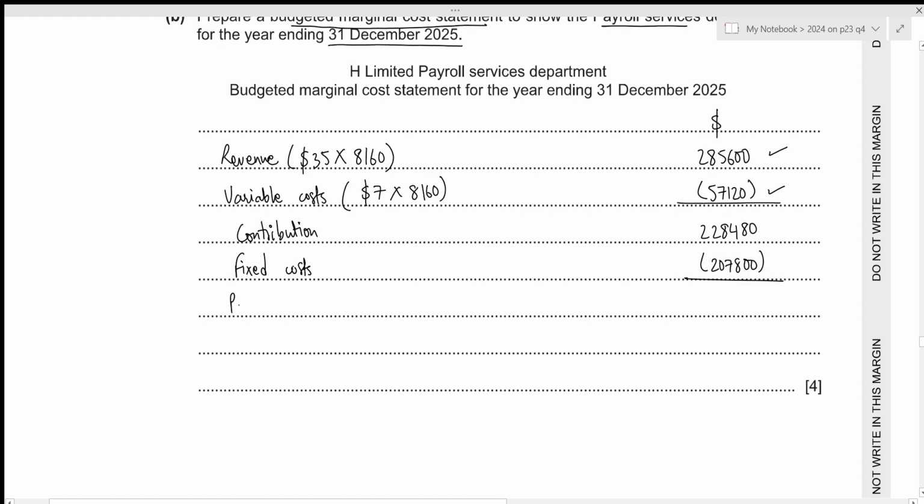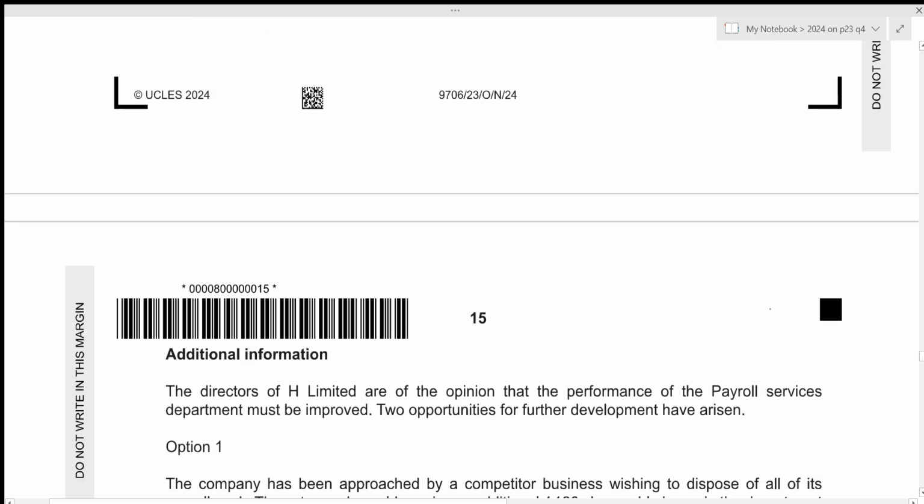Now we can calculate the profit for the year. That will just be 228,480 minus 207,800, which results in 20,680. That's all for the second part. Let's move towards the next one.